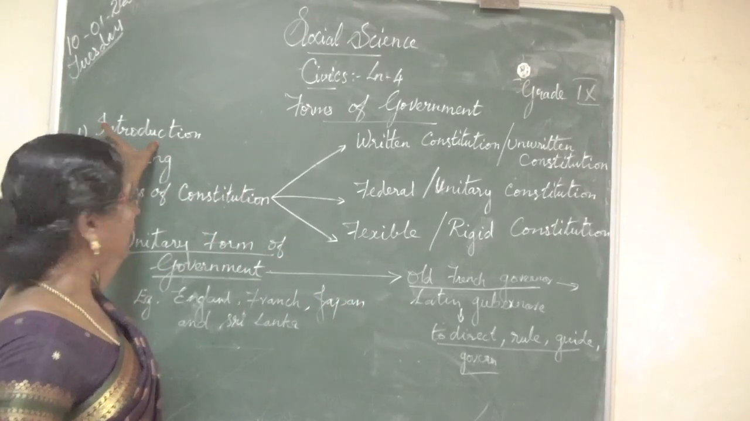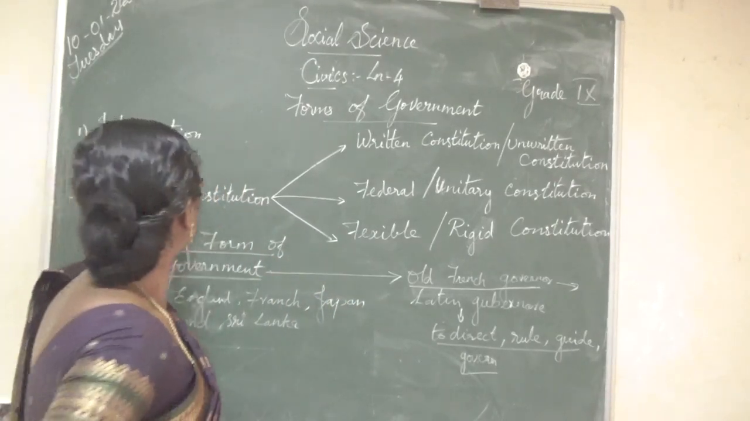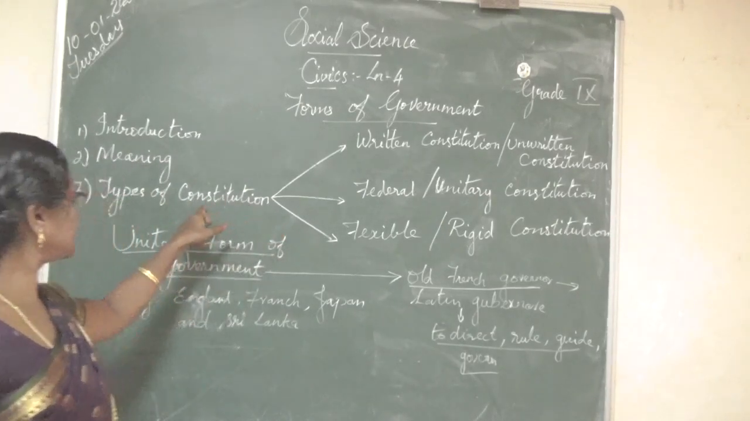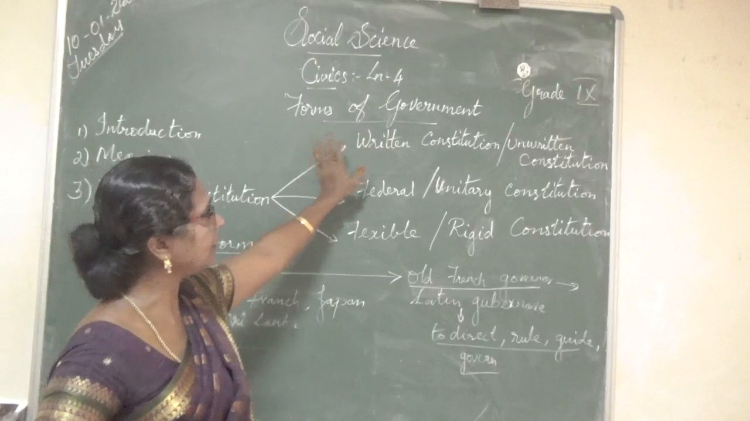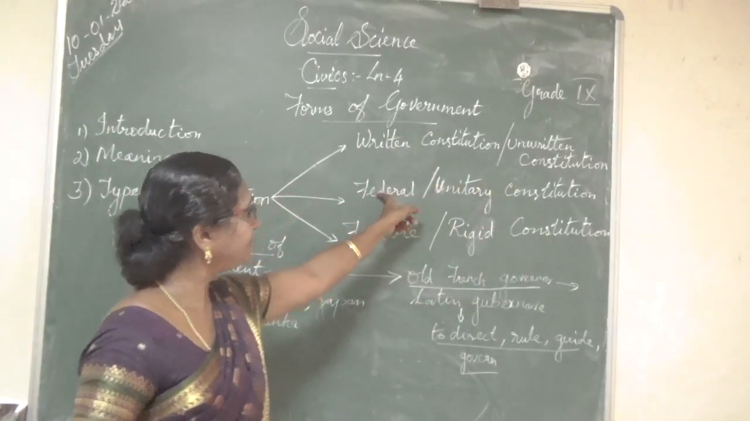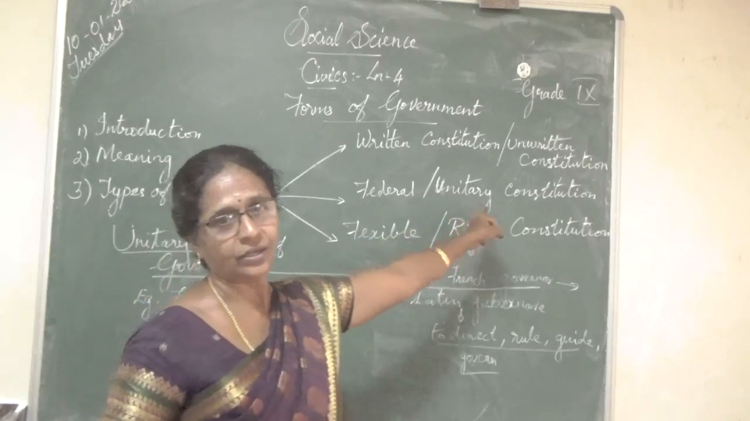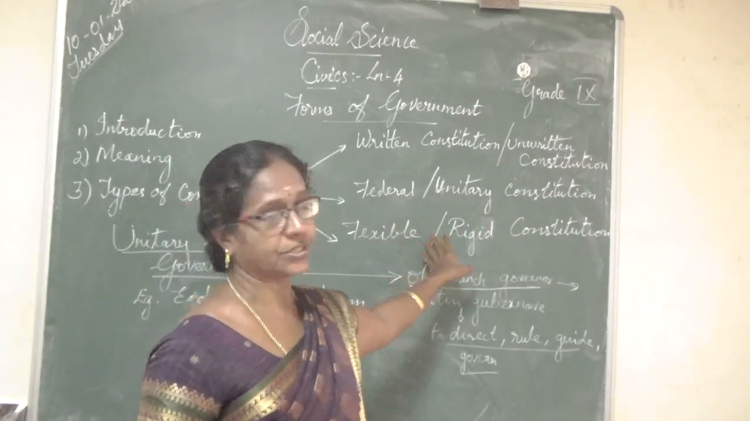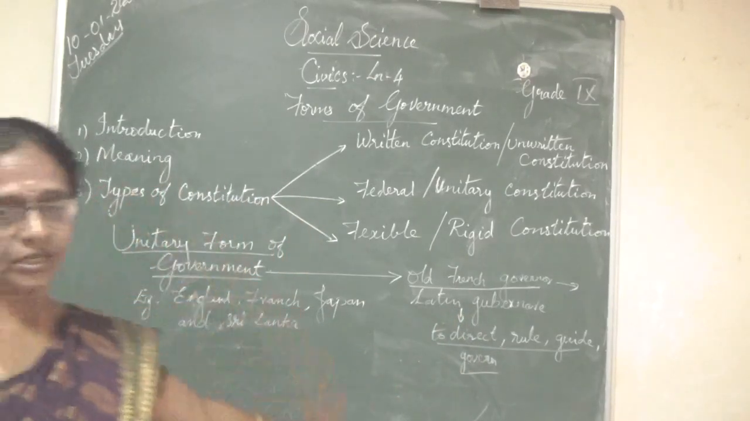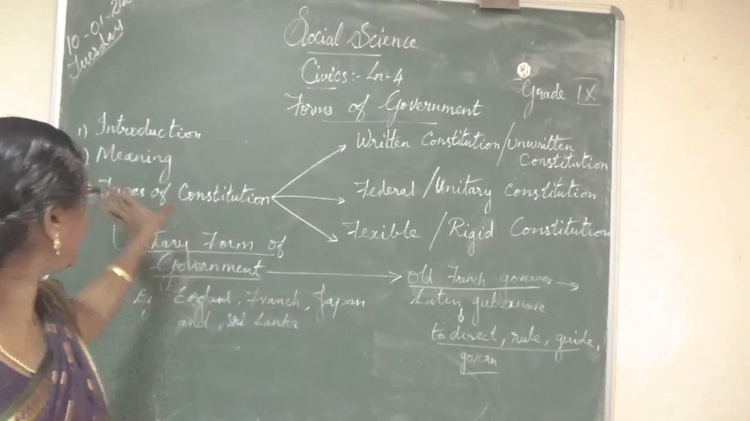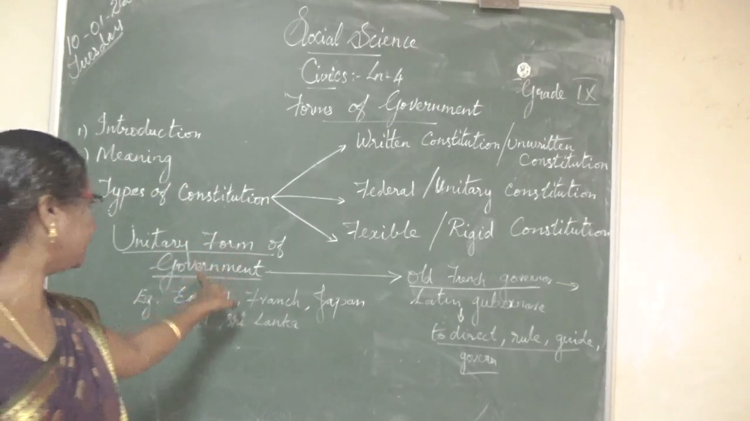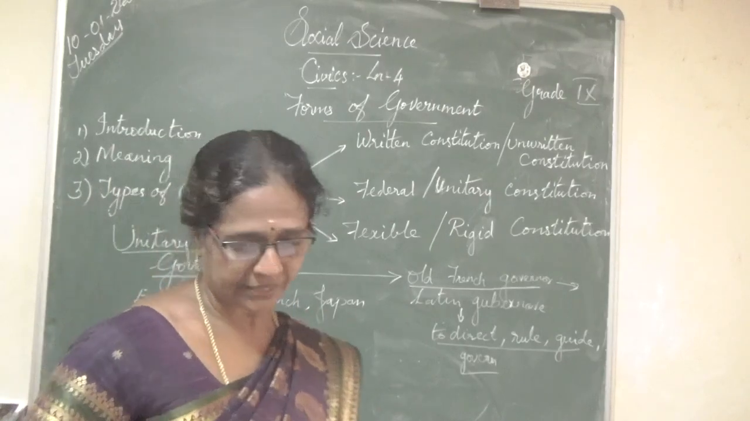First one, today I am going to teach about introduction, meaning and types of constitution. In this, there are different types of constitution also: written constitution or unwritten constitution, federal constitution and unitary constitution, and flexible constitution and rigid constitution. These are the types of constitution. So I will teach today about introduction, meaning, types of constitution and unitary form of government. Remaining, next class we can see.